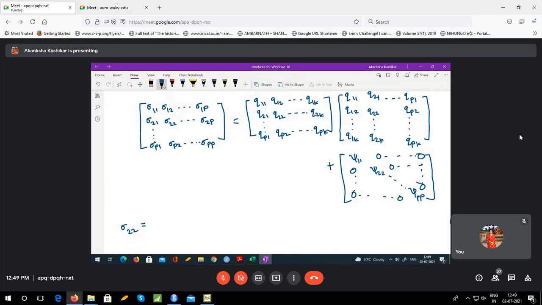Okay, maybe I will write R2 into C2, the second row and second column of the two matrices, the product. Okay, maybe I will write one more step.